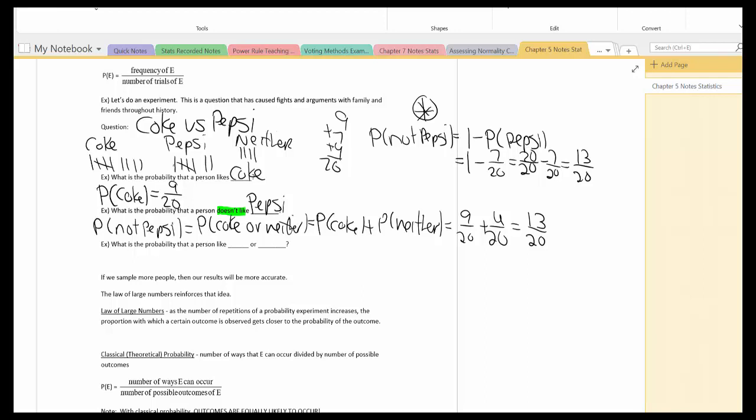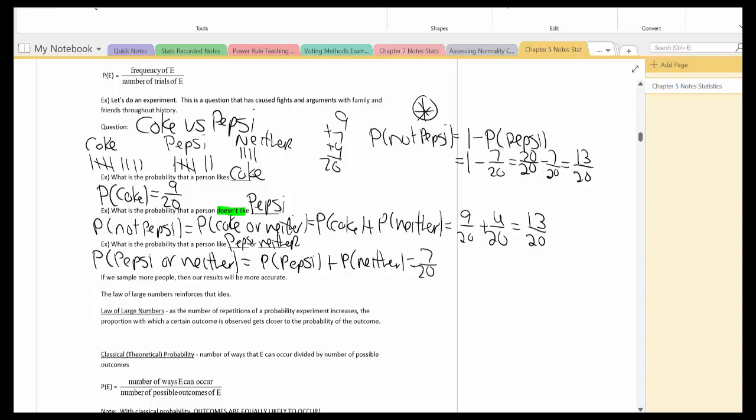Okay, one other example. How about the probability that a person likes either Pepsi or likes neither? So the probability of Pepsi or neither. When I see the word "or," I'm going to add. So it's the probability of Pepsi plus the probability of neither. Probability of liking Pepsi is 7 out of 20. Neither, that's going to be what? 4 out of 20. And that's going to be 11 out of 20.